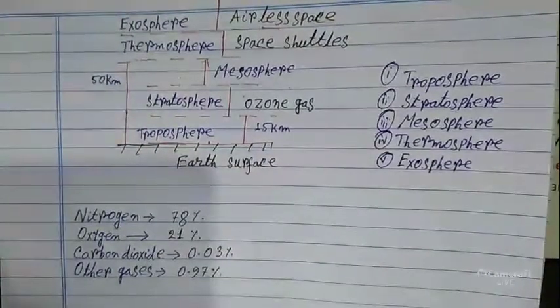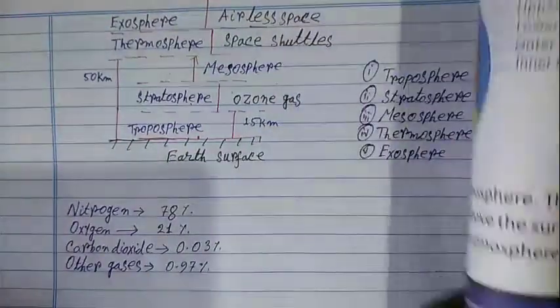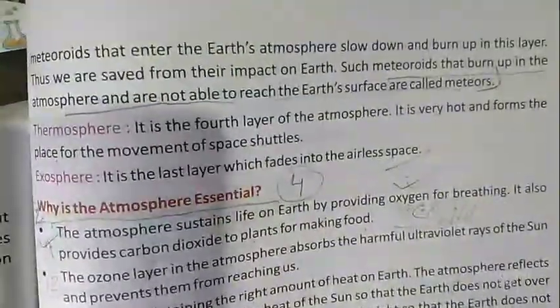Also, we can see that in this layer, the meteoroids that enter the Earth's atmosphere slow down and burn up. Thus, we are safe from their impact on Earth.